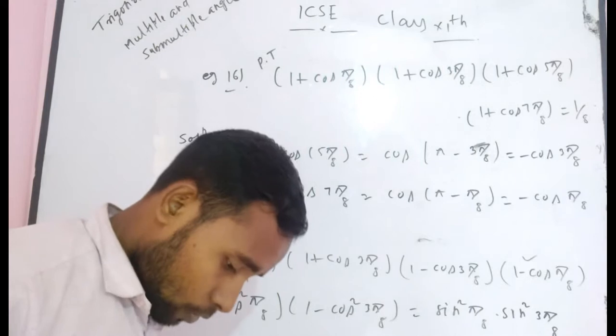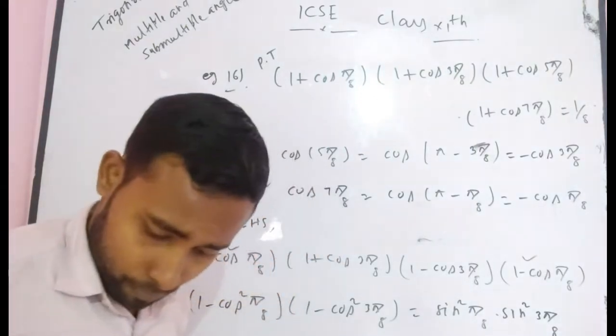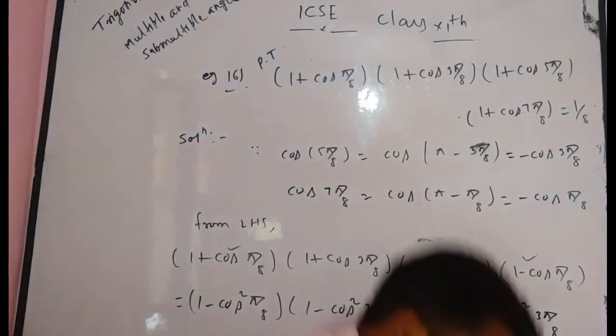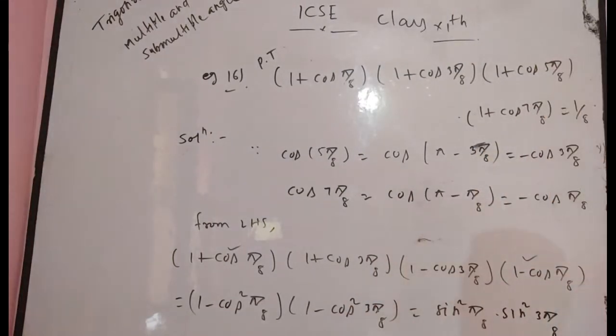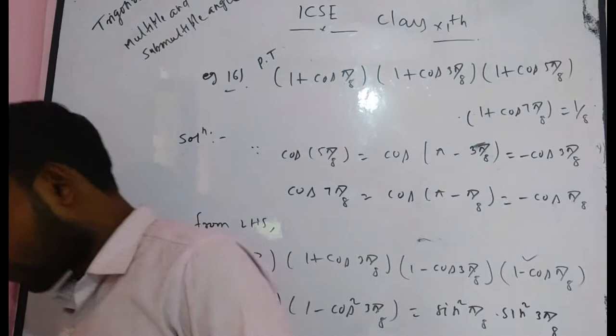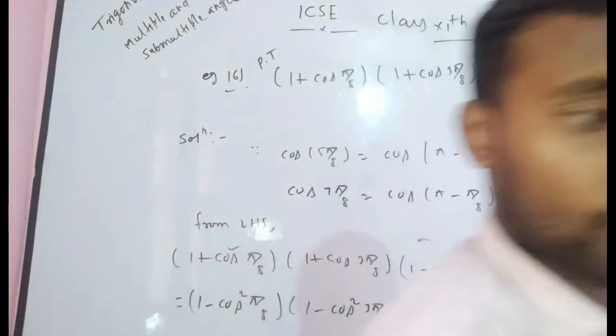Thereafter, one minute wait. There comes some problem.